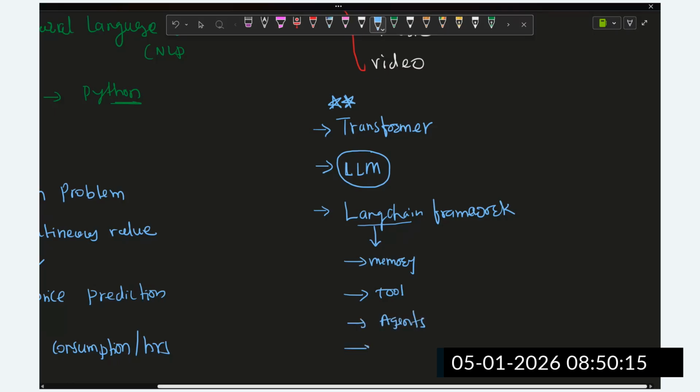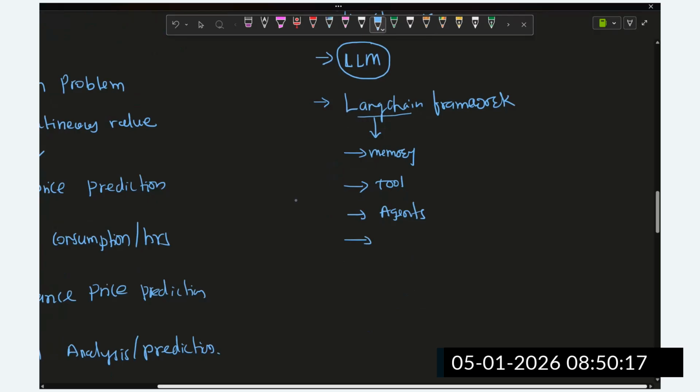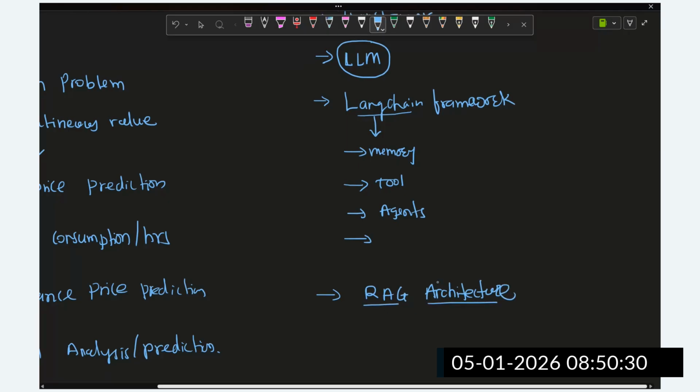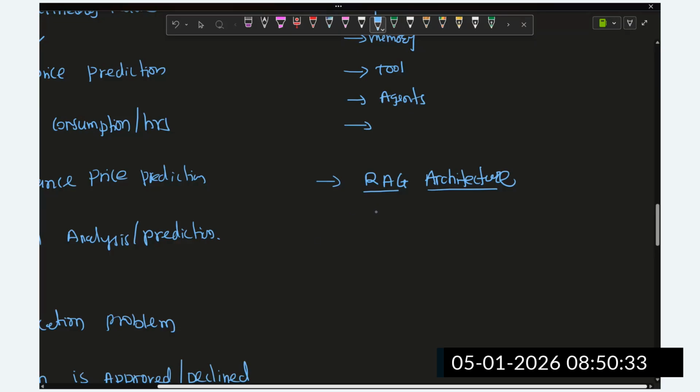Then we are going to understand the RAG architecture, guys, very important. How we can build a chatbot on our organizational data, enterprise data. What is the RAG architecture? What are the different components of the RAG architecture? We are going to understand.